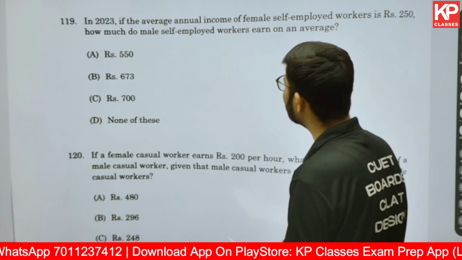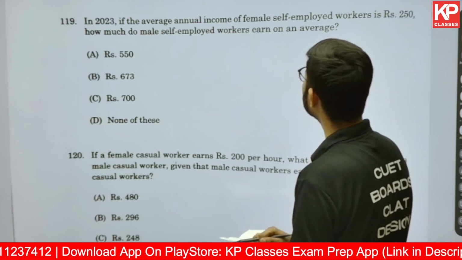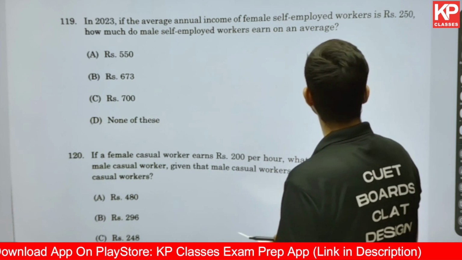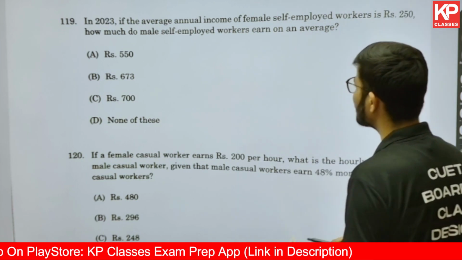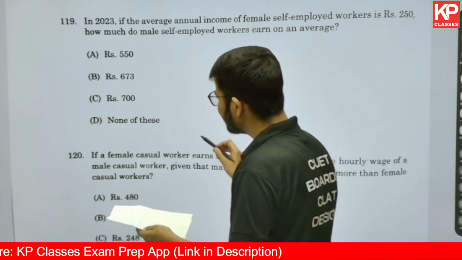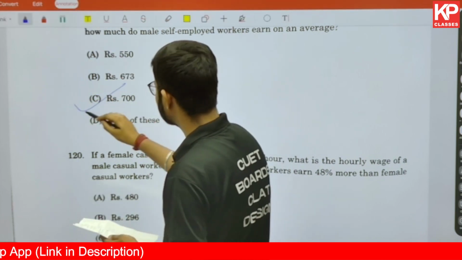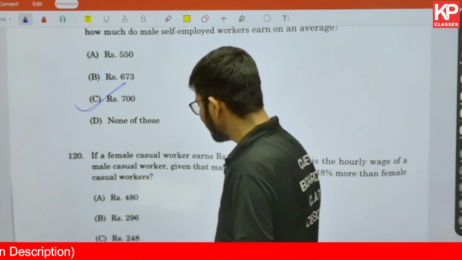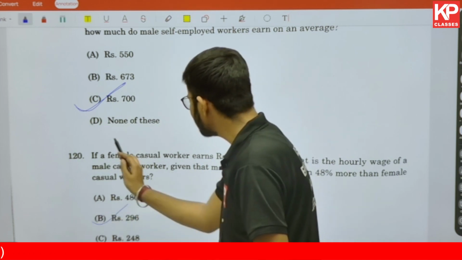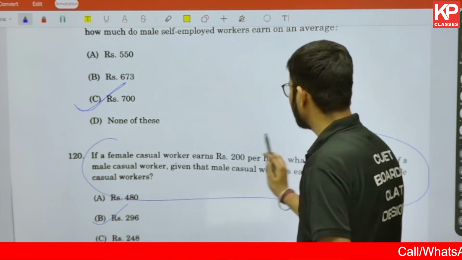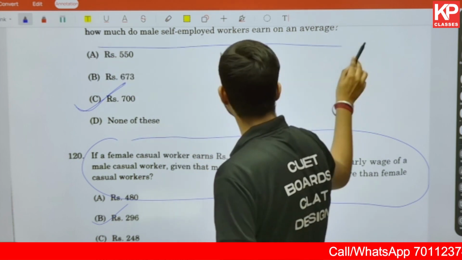In 2023, the average annual income of female employed workers is 250. How much do male workers earn on average? So here, the answer we were getting was 700, and in this one, 120, you'll get the answer equal to 296. You can easily solve these, right? This question is also easy.